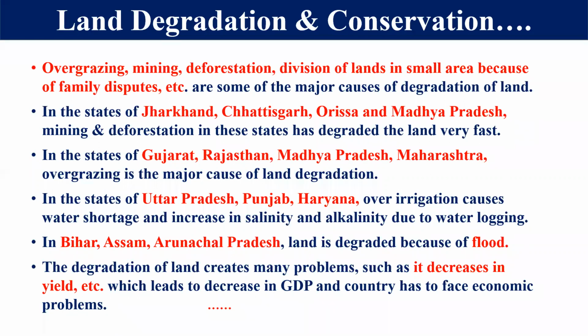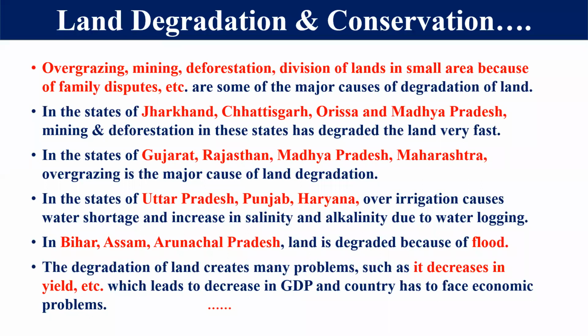If we think about Punjab, Haryana, and Uttar Pradesh, I have told you that in Haryana and Punjab we have used 80% of the land. So in these areas the salinity and alkalinity have increased. Why? Due to over irrigation. So the degraded area in these states is due to over irrigation. This is the basic reason, right? If we think about Bihar, Assam, and Arunachal Pradesh, flood is the basic reason. That's why the land has been degraded in these areas.